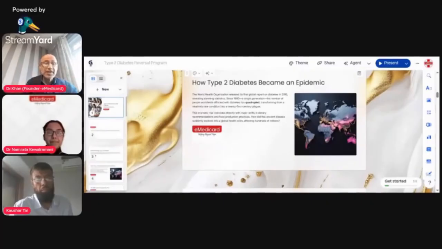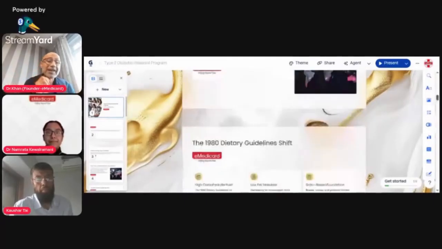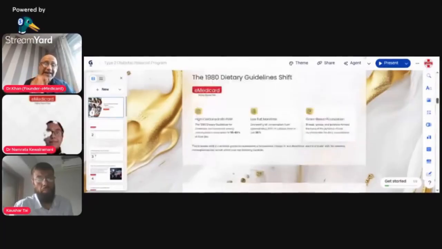So this is what it talks about. Now, in 1980, what happened? What were the dietary guidelines? We need to understand that the dietary guidelines given in 1980 by the American Diabetic Association were pushing for high carbs. They said you can have more carbs. It was like people were having fewer carbs before 1977, and people were having good quality fat before. But what happened with the 1977, 1980 guidelines?